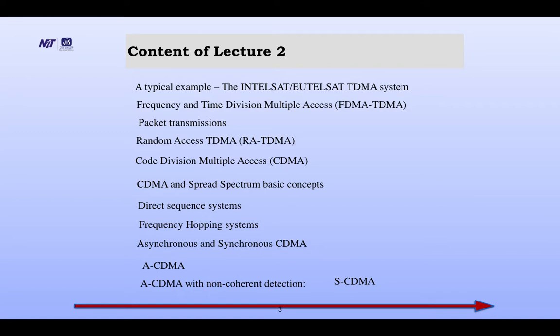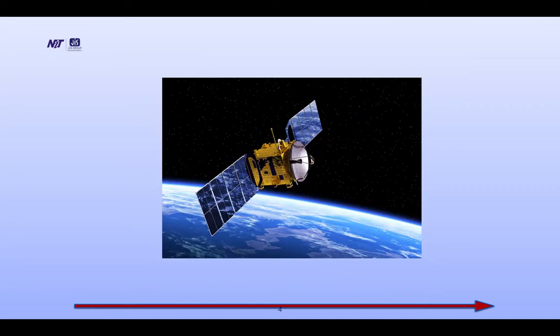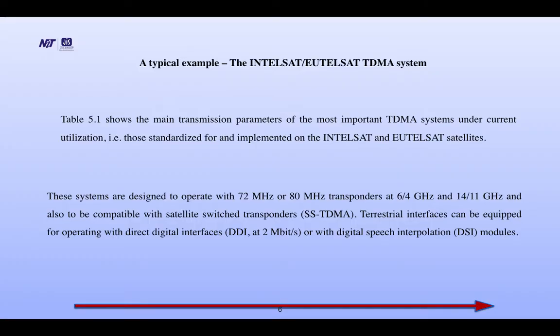A typical example, the Intelsat, EUTELSAT TDMA system, frequency and time division multiple access FDMA TDMA, packet transmission, random access TDMA RATDMA, code division multiple access CDMA, and spread spectrum basic concept, direct sequence system, frequency hopping system, asynchronous and synchronous CDMA, ACDMA with non-coherent detection, SCDMA.